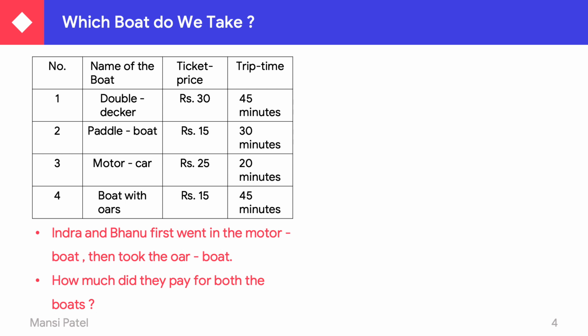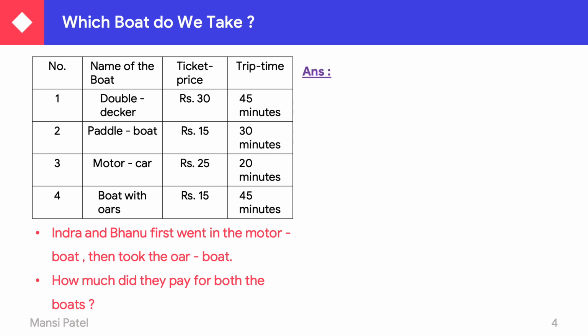So for Indra rupees 25 and for Bhanu it's 25 rupees. After that they took oar boats and the price for oar boats is rupees 15 for each.